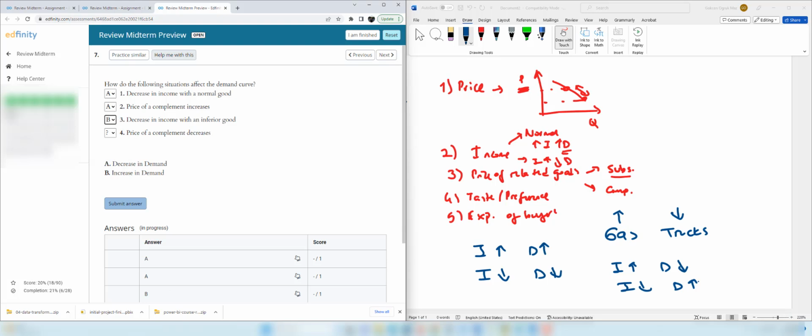And now, price of a complement decreases. In this case, think about gas prices being cheaper. When the gas prices are cheaper, the demand for trucks is going to increase. Therefore, this is an increase in demand.